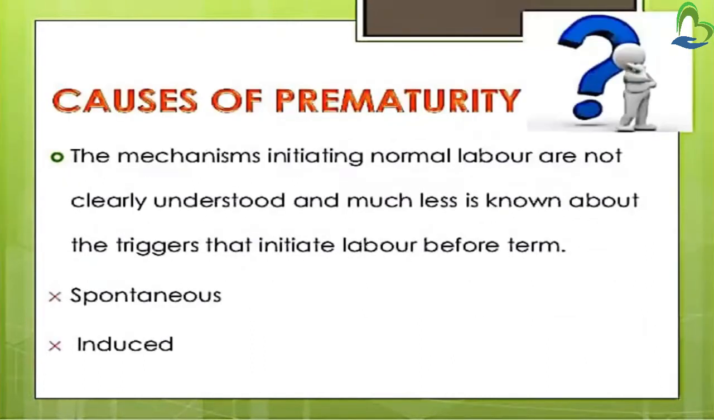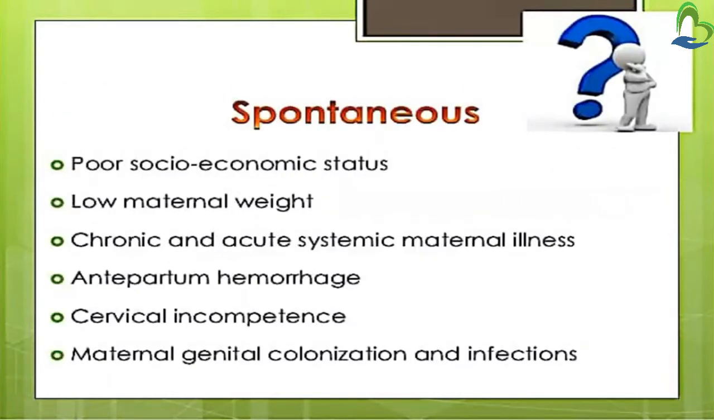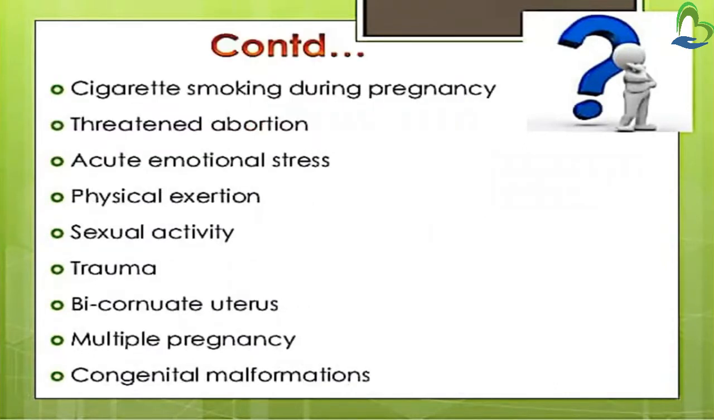Then causes of prematurity are spontaneous causes and induced causes. In spontaneous, there is poor socioeconomic status, low maternal weight, chronic and acute systemic maternal illnesses, antepartum hemorrhage, cervical incompetence, maternal genital colonization and infection. Then if the mother is doing cigarette smoking during pregnancy, threatened abortion, acute emotional stress, physical exertion, sexual activity, trauma, bicornuate uterus, multiple pregnancy, congenital malformation. So these are all the spontaneous causes that can lead to a preterm baby.